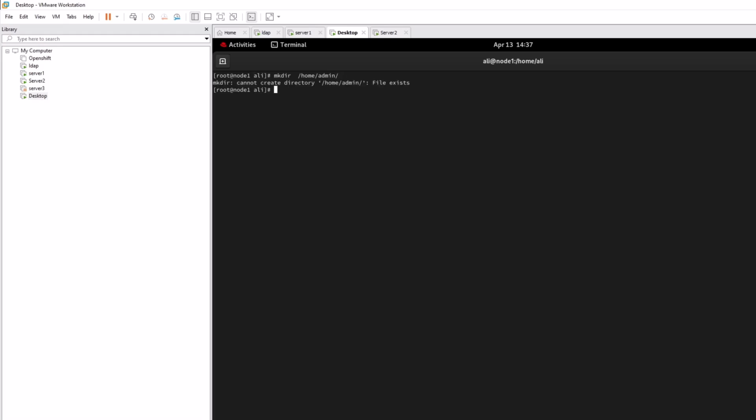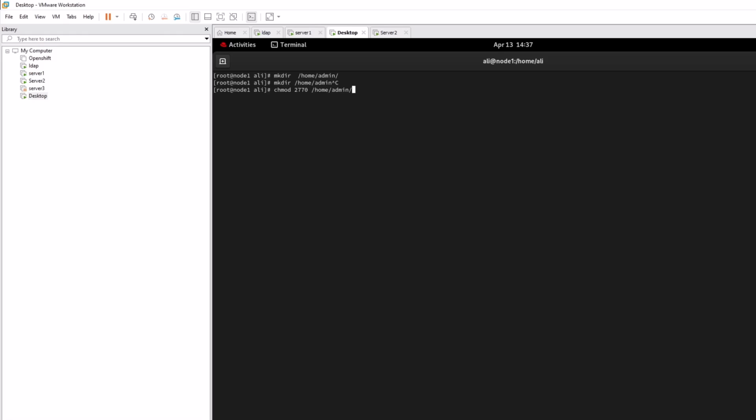I already created it. So let me remove it. Yeah, so in the exam you have to just create this directory, and then you have to give permissions to this user. Yeah, chgrp is change the group permission on it, so we're going to define the admin group on this directory, and after that you have to change the file permission.